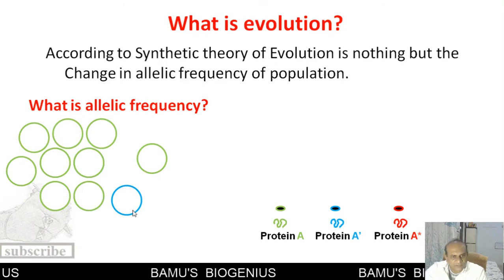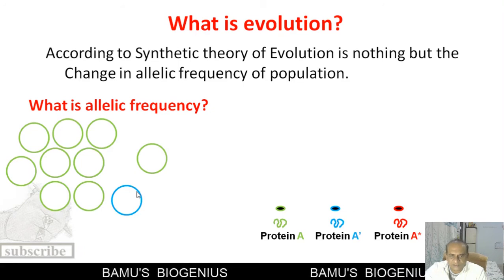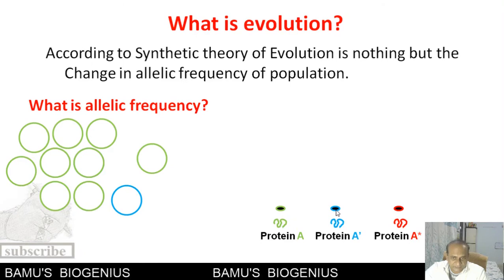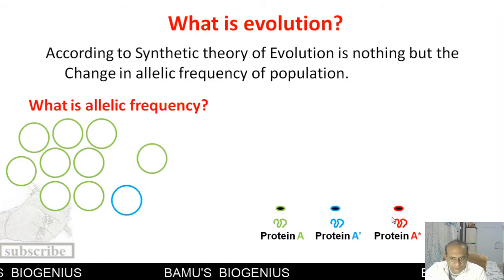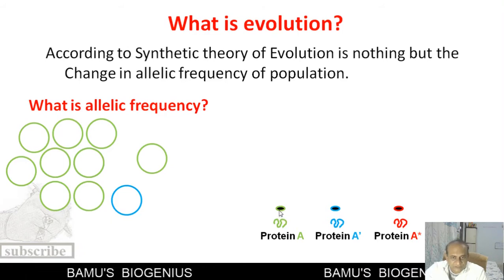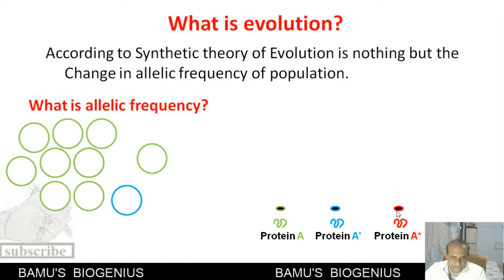Now why do we see individuals having alternative forms of a gene? We know that the alternative form of a gene is called an allele. So this particular gene, the green gene, is converted into a blue or a red gene, and that may be because of mutation or genetic recombination. So this gene has several alternative forms, and we call them alleles.